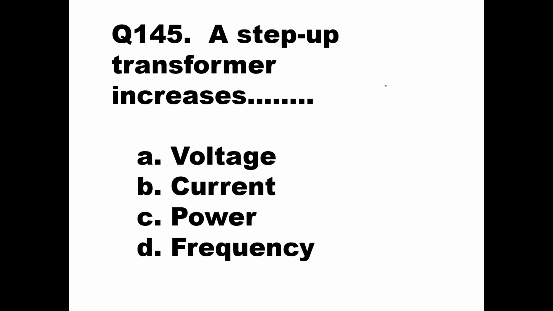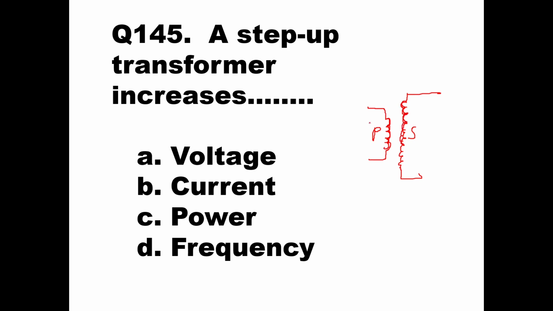A step up transformer increases. Whenever we see a step up transformer, the primary coil will have fewer turns and the secondary coil will have more. So this is primary, this is secondary. The windings or turns in the coil are fewer for the primary, and for the secondary the turns are more.